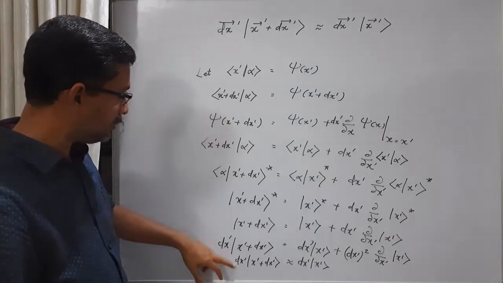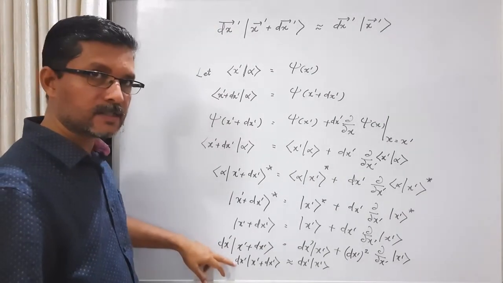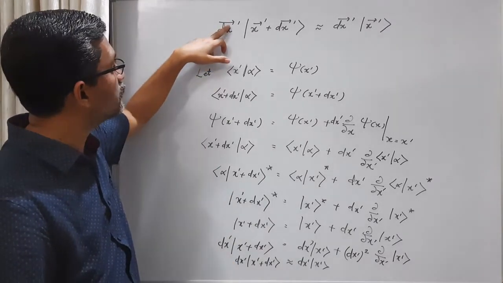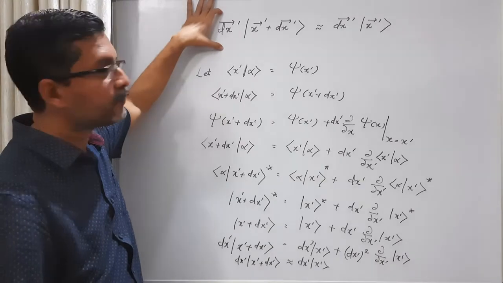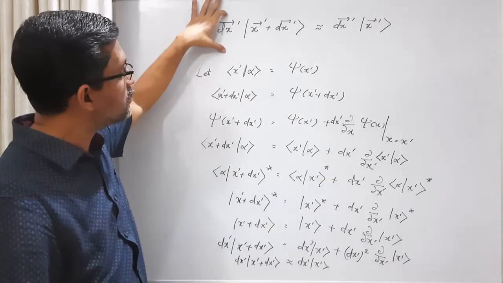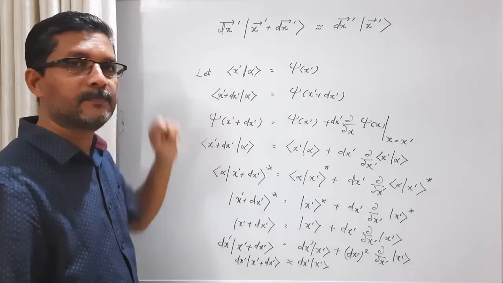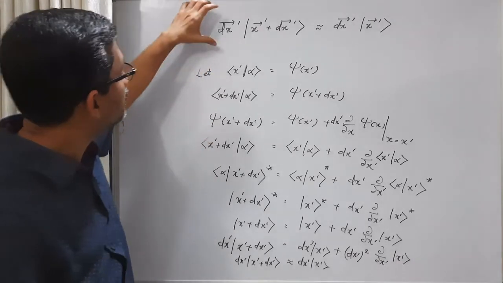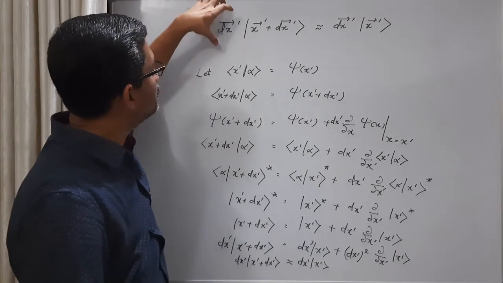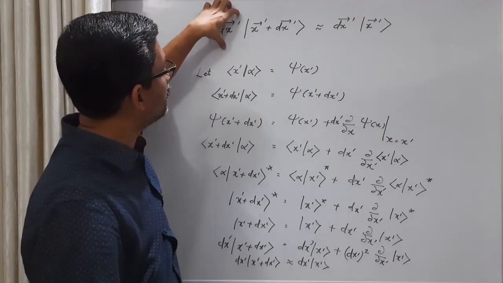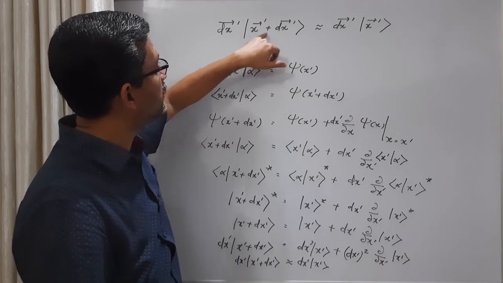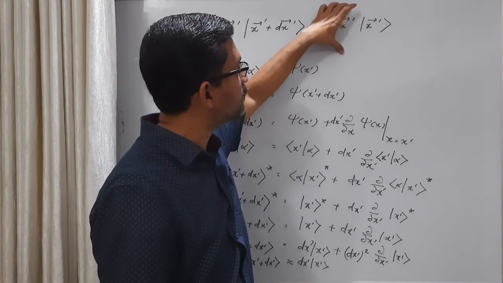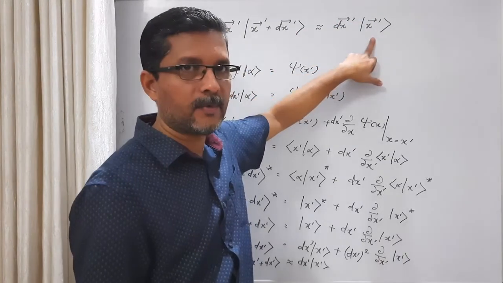This result is used here. The only difference is that here it is only in one component, one direction of the infinitesimal displacement vector, while there we have used three components, the vector symbol. Otherwise this result is the same as that result. So look at this result. This infinitesimal displacement vector multiplied by the eigenket at x prime plus dx prime is approximately equal to the same infinitesimal displacement vector times the eigenket at x prime.